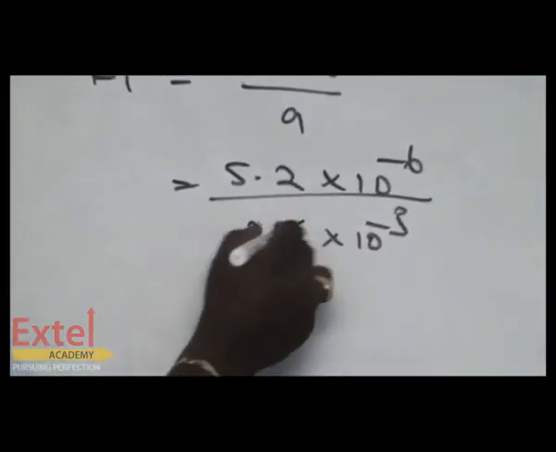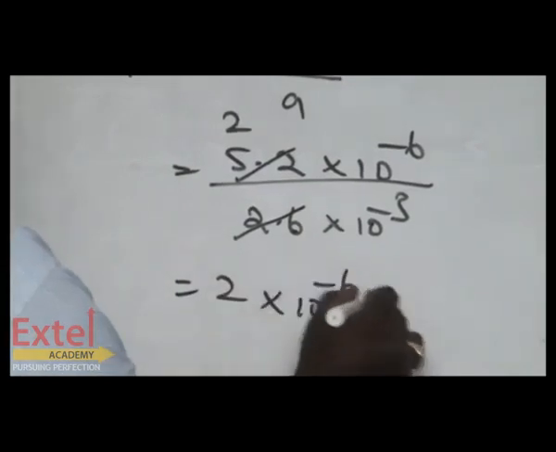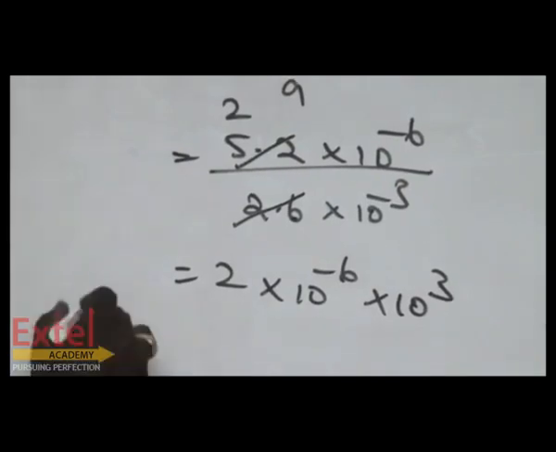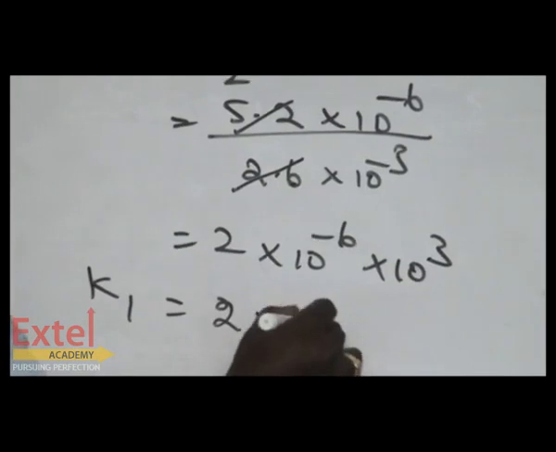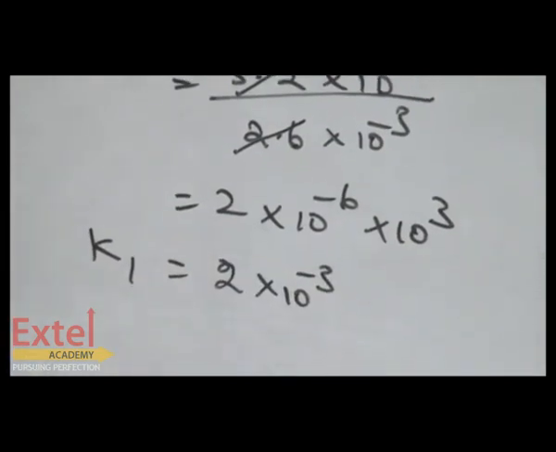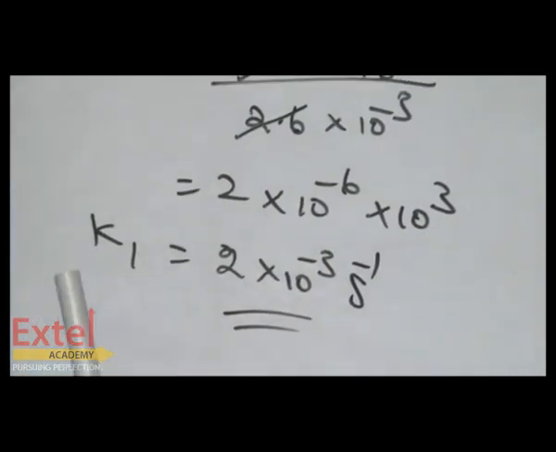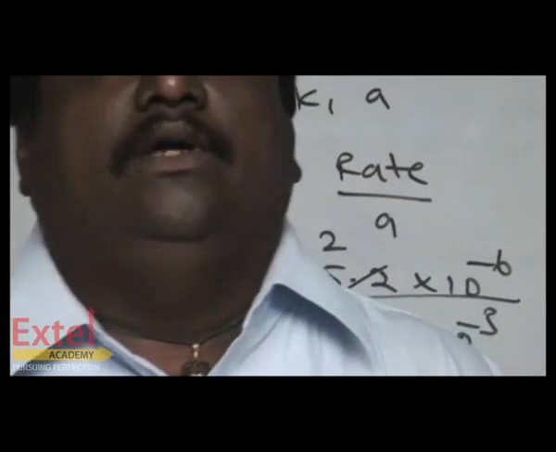Shall we cancel these two by 2 times? The 10 to the power of minus 3 will go to the numerator, become 10 to the power of 3. So k1 can be written as 2 into 10 to the power of minus 3 s power minus 1. That's all. So, chemical kinetics 2 is over.